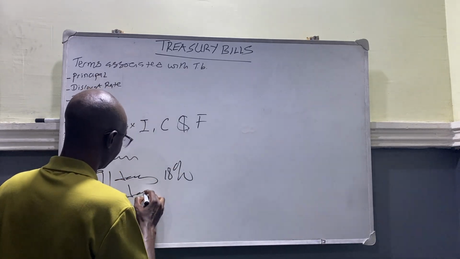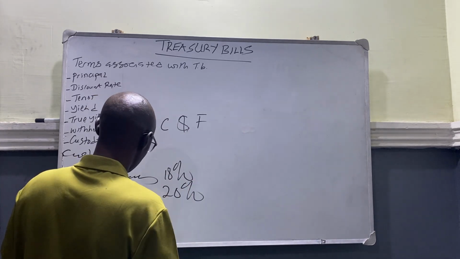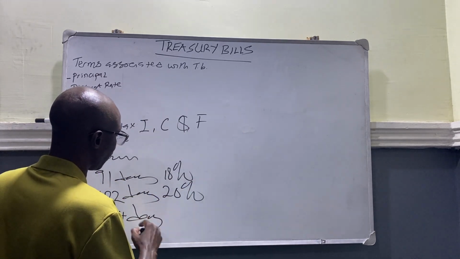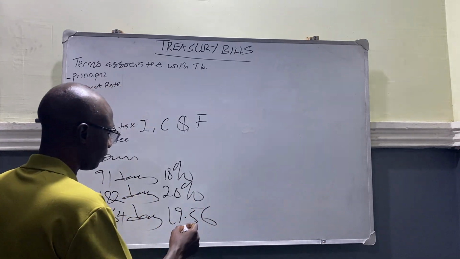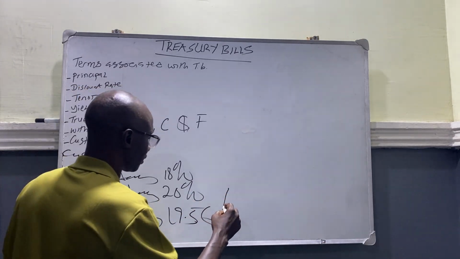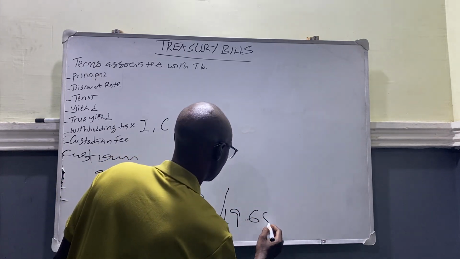In the case of 182 days, it was 20%. While in the case of 364 days, it was 19.56%. Meanwhile, the last auction that was conducted was 19.365%.